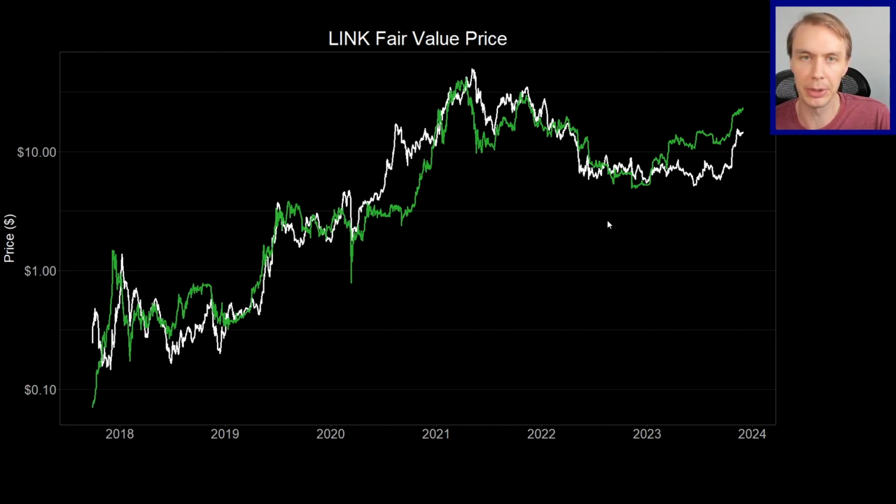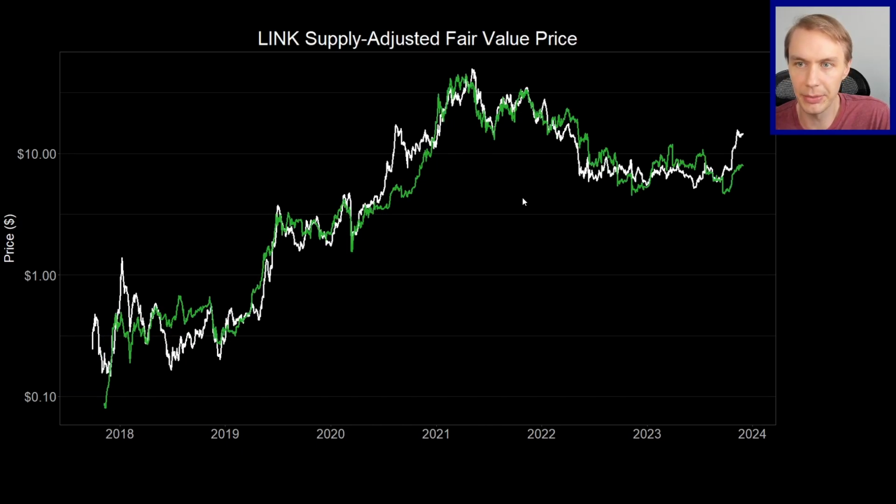So we can potentially just make an assumption here that staked Link is effectively taken out of the circulating supply. It's unlikely to be moving around while people have it staked. So we want to get an idea of what the fair value for Link is when we include circulating supply in the model, which is what I did here. And then how does this fair value change when we take into account that staking V2 is going to take a large chunk of Link out of the circulating supply, effectively speaking?